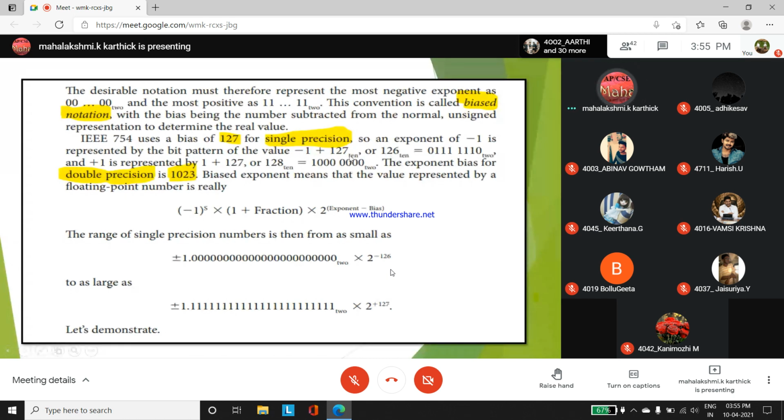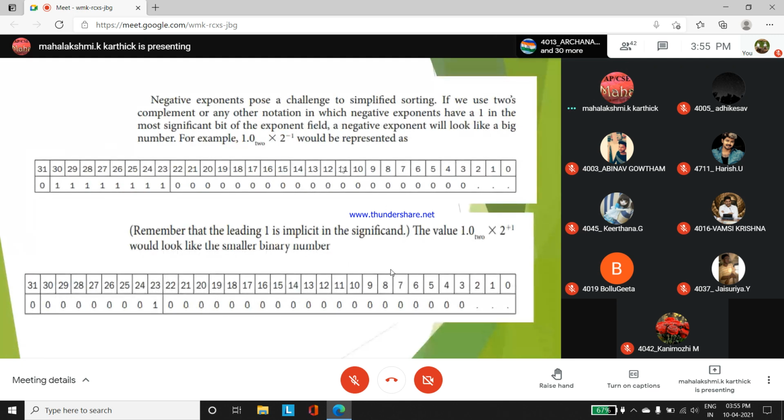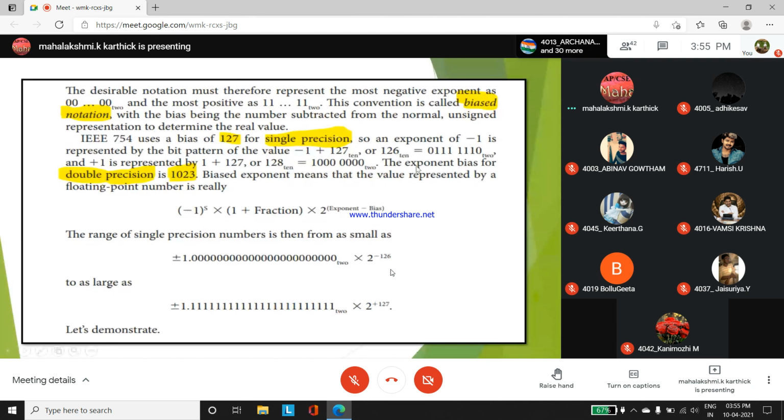So you'll get 126. Convert this into binary form. How will you represent the +1 exponent? 1 plus 127 is 128. Convert it to its binary form. The exponent bias for double precision is 1023. We just have to add 1023 in the case of double precision.